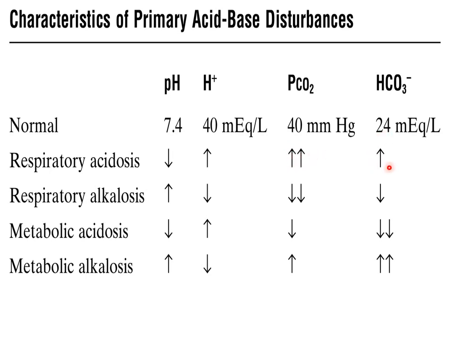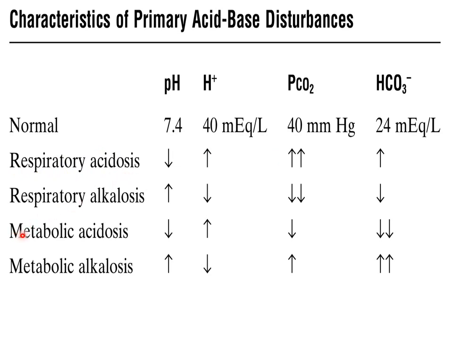So this is the compensatory mechanism. Increase in bicarbonate levels inside the blood, it is the compensatory mechanism in case of respiratory acidosis, which is occurring due to an increase in partial pressure of carbon dioxide. So this was respiratory acidosis.